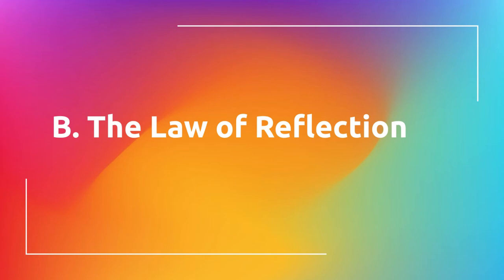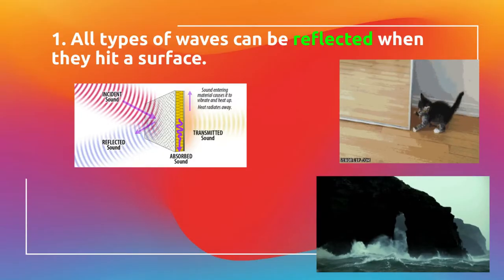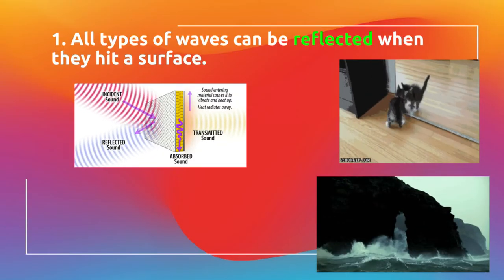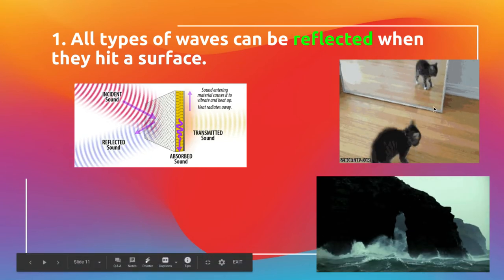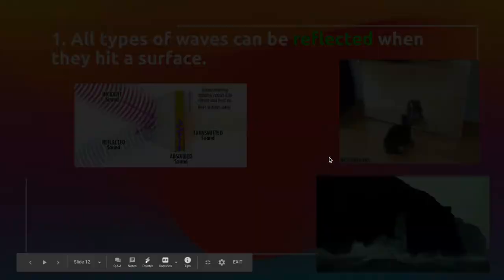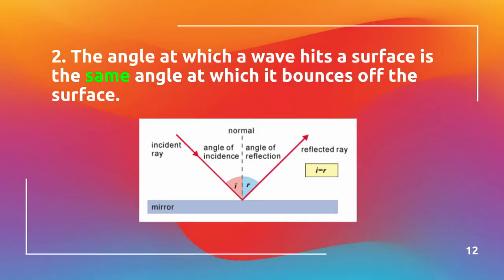Now, again, waves can reflect off of objects. If they do reflect off of objects, there is a law of reflection. Remember, all types of waves can be reflected back when they hit a surface. A sound wave, a water wave, a light wave, all these things can be bounced back. Now, when they bounce, there is a law of reflection. Basically it means that the angle of incidence, the angle that light comes in at, is going to be reflected exactly on the angle of reflection. So the angle of incidence, where it came in, is the same as the angle of reflection. You probably haven't thought about this, but if you're using your phone to shine light from the sun on someone's face, you're using this reflected angle, not even thinking about it.